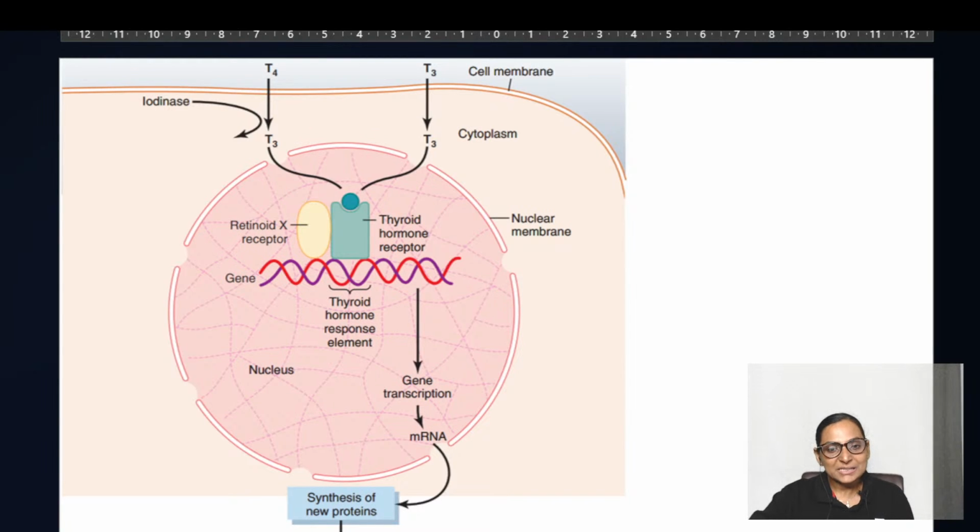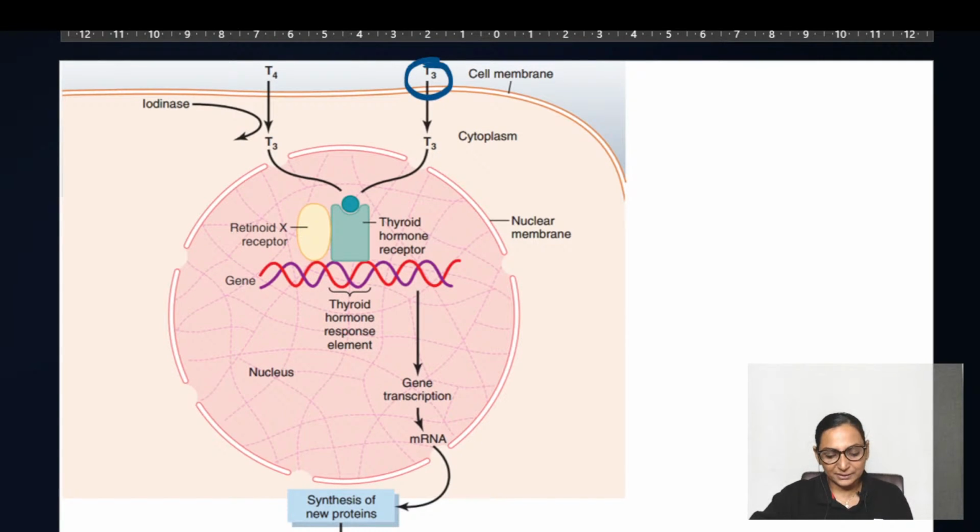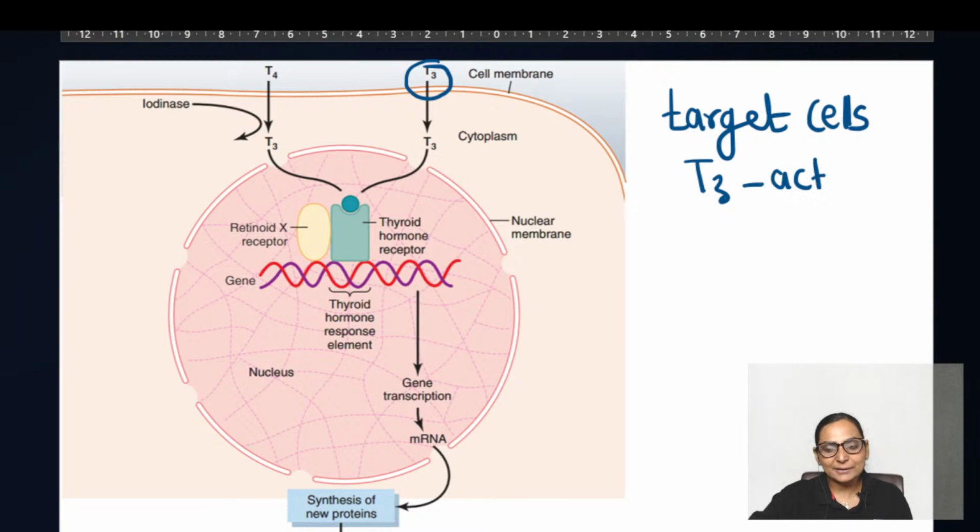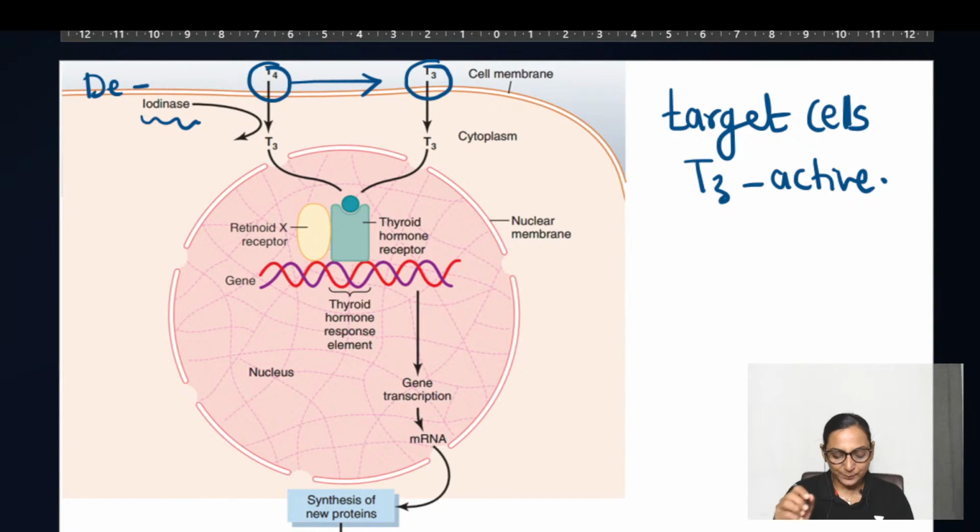See, especially your T3. Why it is T3? Because it is the hormone that is going to act on the target cells. The T3 is the active form which is going to act on the target cells. T4 gets converted to T3 by the peripheral deiodinases which are present.